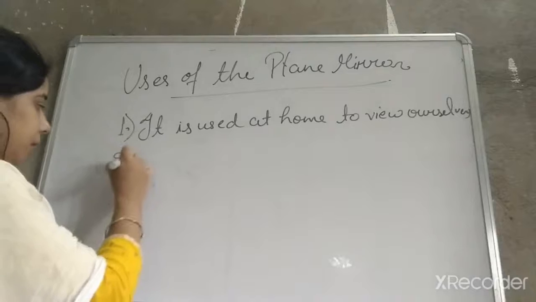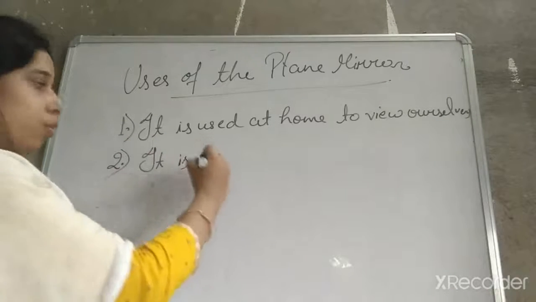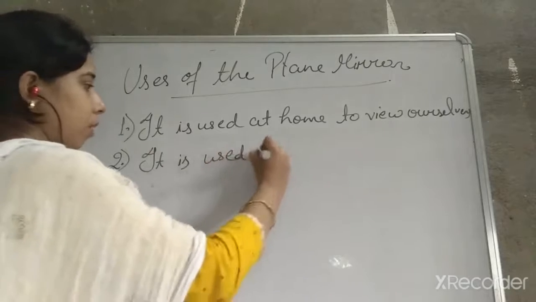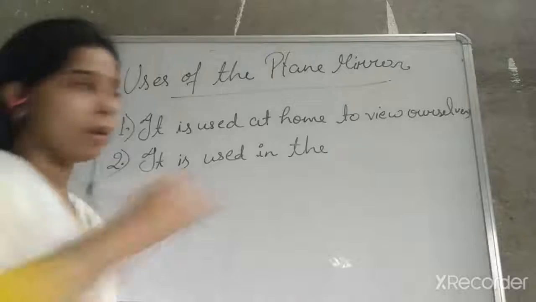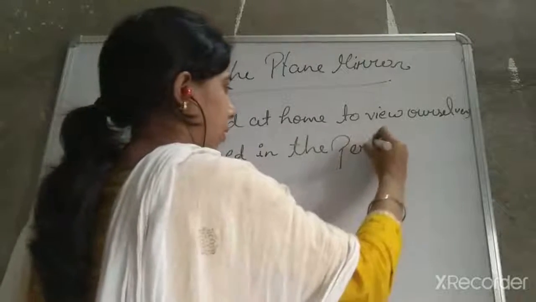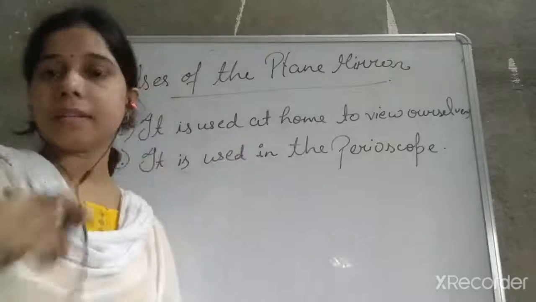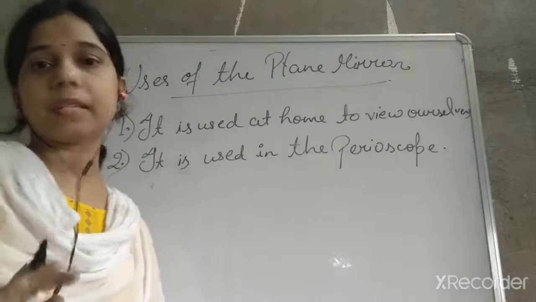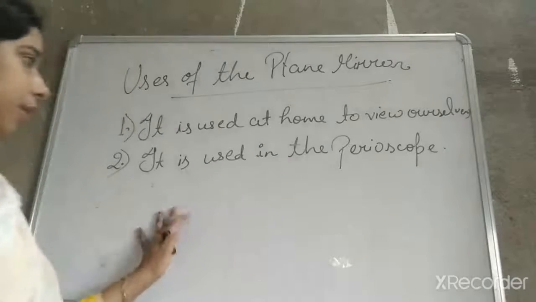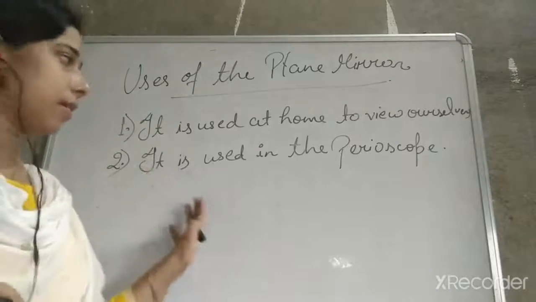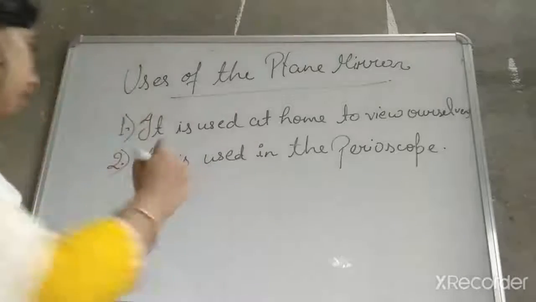Second, it is used in the periscope. Students, we will study the periscope later. It is in this chapter only, so we will discuss it in the next explanation. Right now, you should understand that the plane mirror is used in the periscope.